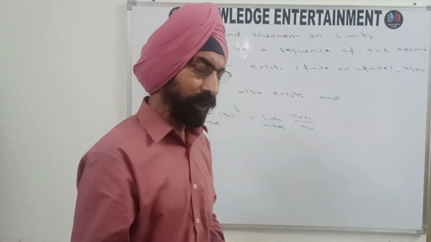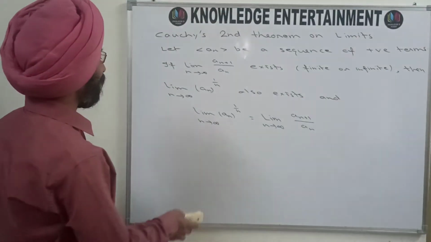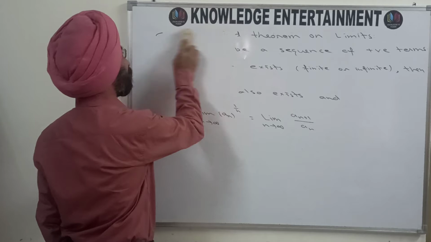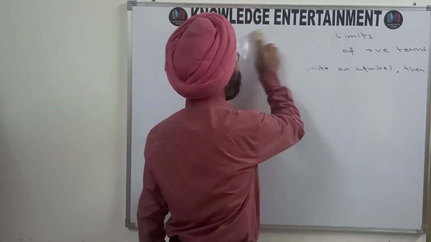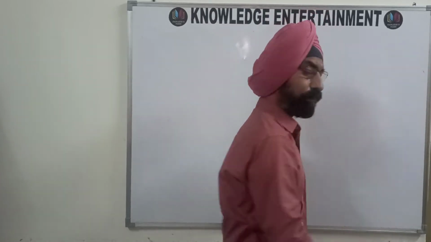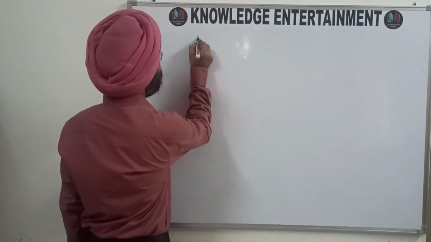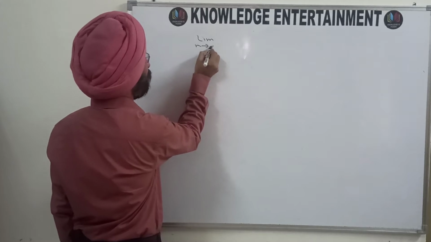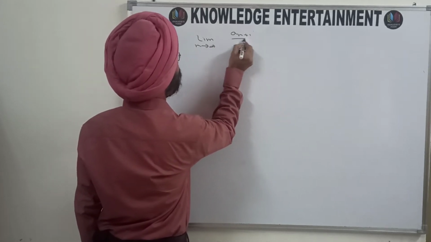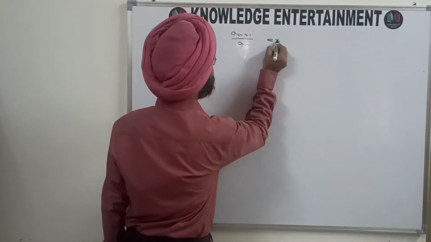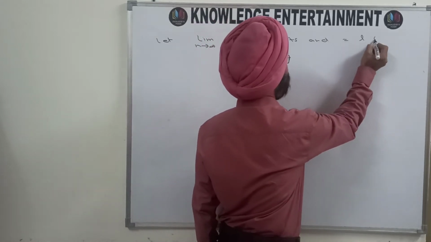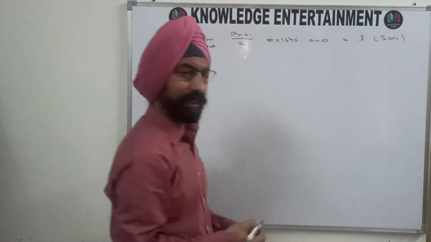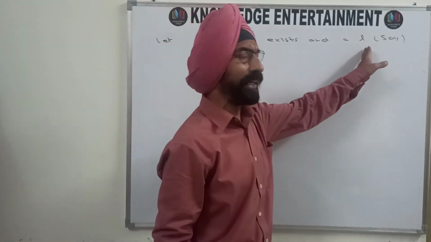So let us see how to prove the direct part, Cauchy's second theorem on limits, where we are given that the limit as n approaches infinity of an plus 1 upon an exists. So let this limit exist and equal L. Here in this part I am taking L to be a finite number.